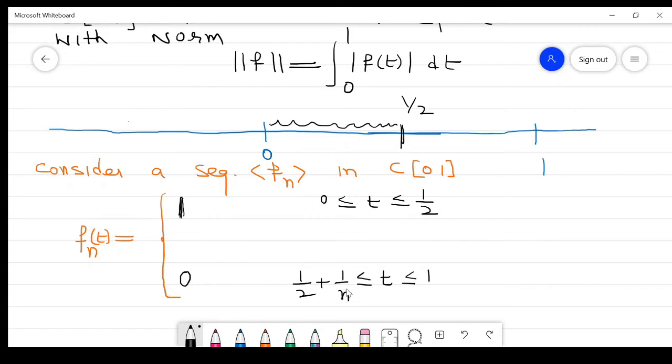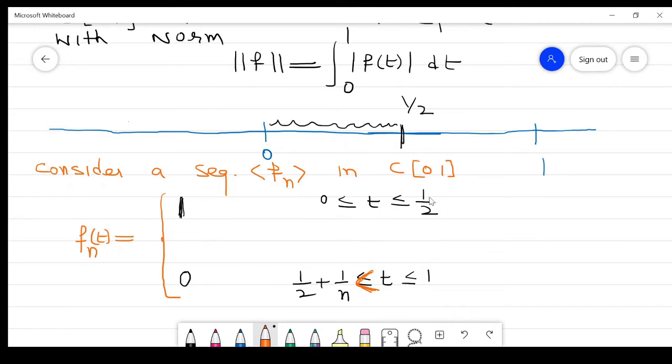Why do I take 1 by n here? When n approaches infinity, this term will be equal to 1 by 2, right? Again here it is 1 by 2, so here I take this value as strictly less, because equality should hold on only one side, either this side or that side. Otherwise, both values will be the same.